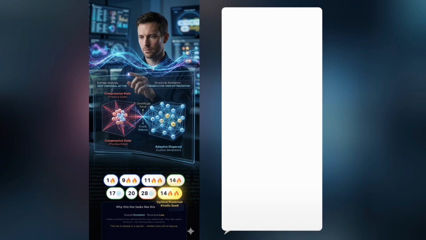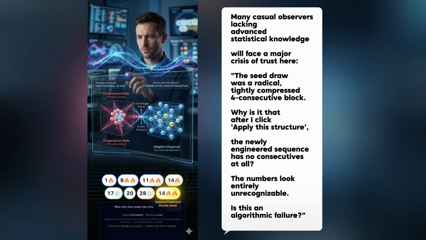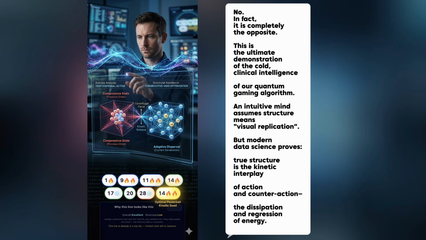Many casual observers lacking advanced statistical knowledge will face a major crisis of trust here. The seed draw was a radical, tightly compressed 4 consecutive block. Why is it that after I click Apply this structure, the newly engineered sequence has no consecutives at all? The numbers look entirely unrecognizable. Is this an algorithmic failure? No. In fact, it is completely the opposite.